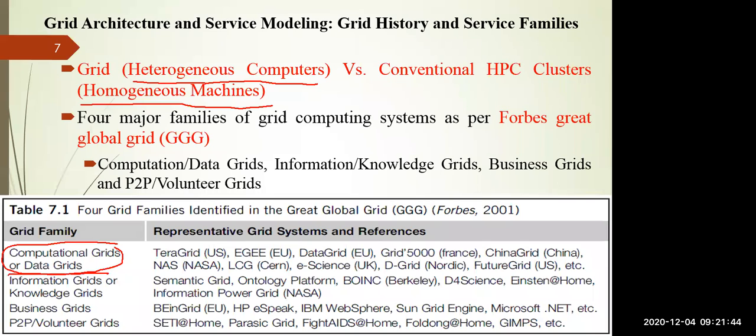The second type of grid is called an information grid or knowledge grid, in which BOINC comes. I will give a demo on BOINC, which is provided by the University of California, Berkeley. The third type of grid is your business grid, in which you have Microsoft .NET, Sun Grid Engine, IBM WebSphere. Similarly, the fourth categorization is the P2P grid or voluntary grid, right? So these are the families defined by these grid projects. They have been categorized into four different categories.